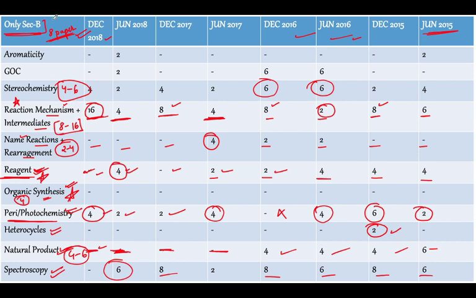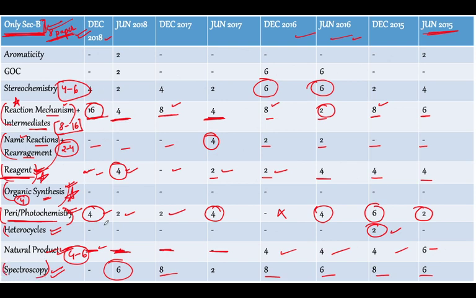We did the paper analysis for section B of organic, basically for all these topics, right? So I am focusing on reaction mechanism plus intermediates, name reactions, rearrangements, reagents, organic synthesis, pericyclic and photochemistry, heterocyclics, natural products as well as spectroscopy.